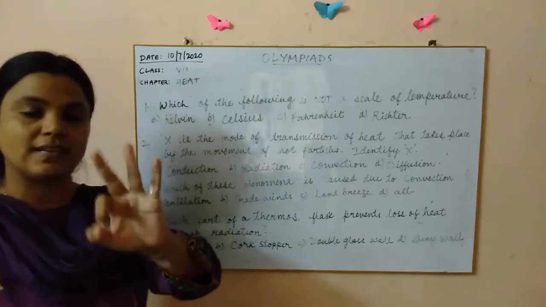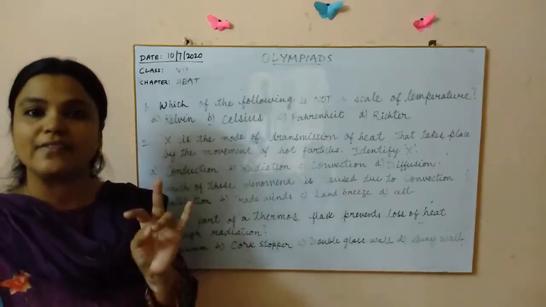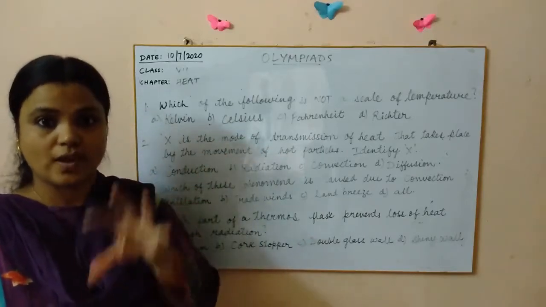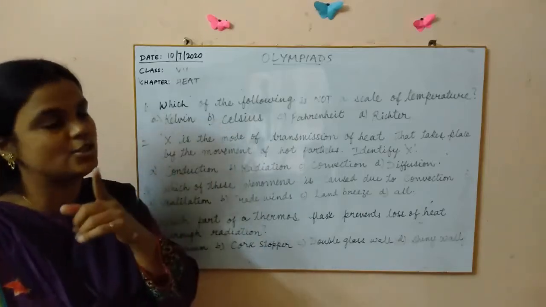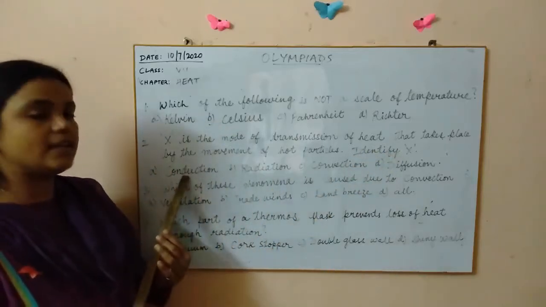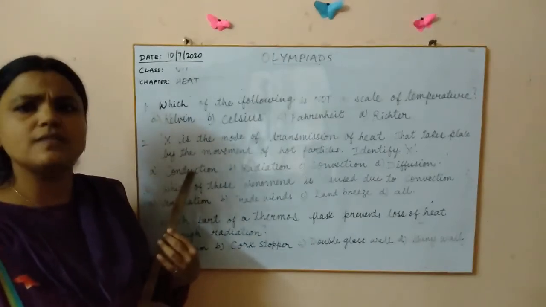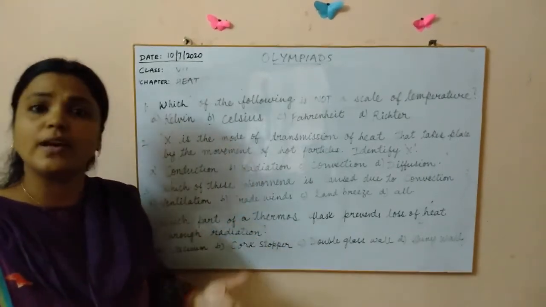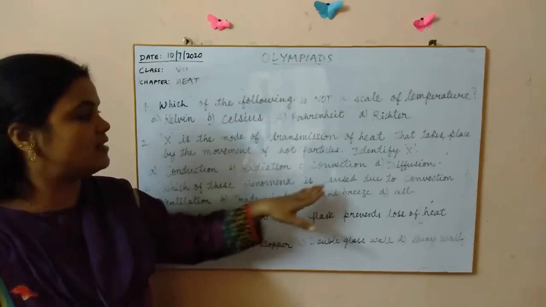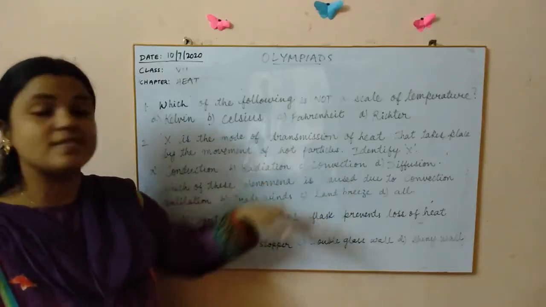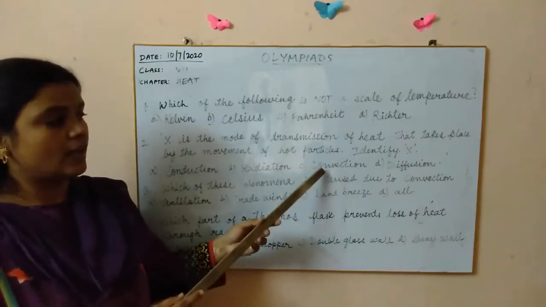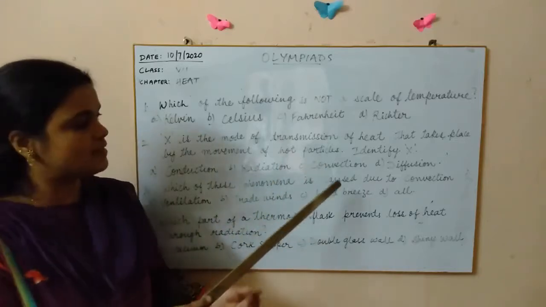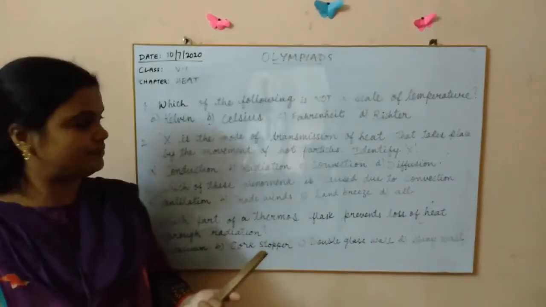So we know that there are basically 3 modes of transmission: conduction, convection and radiation. Now in all these 3, which one is that where movement of particles is happening? That you have to know. Let's identify. Let's see conduction. This happens in solids. Do particles move in solids? No. So this is not the right option. The second one is radiation. It doesn't require any medium at all. There is no movement of particles here. Convection. Yes, it happens in liquids, fluids, right? Liquids and gases. So here convection happens by the movement of hot particles. This is the correct option here. Are you getting it, children?